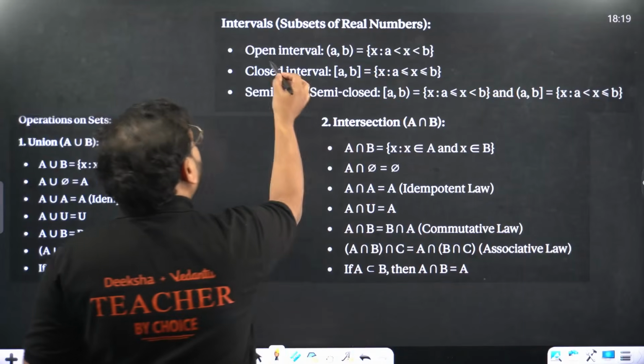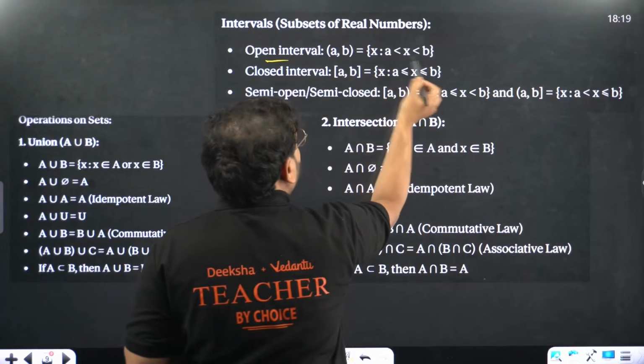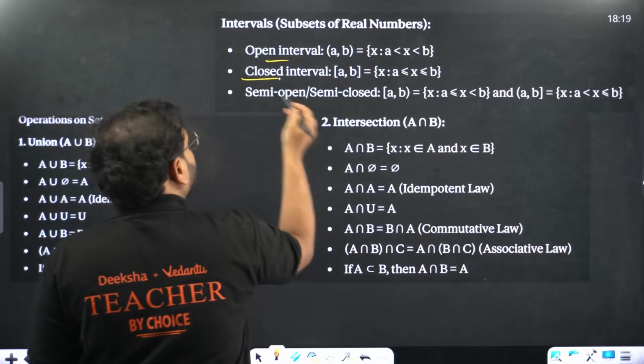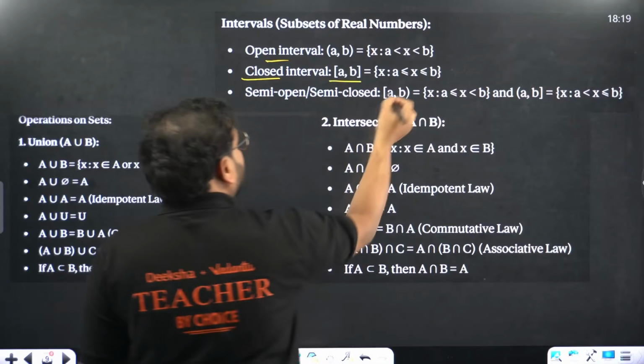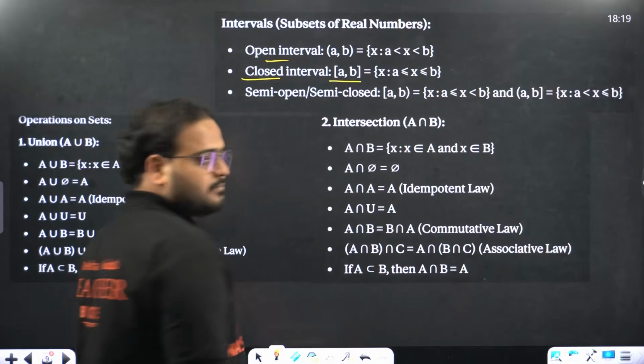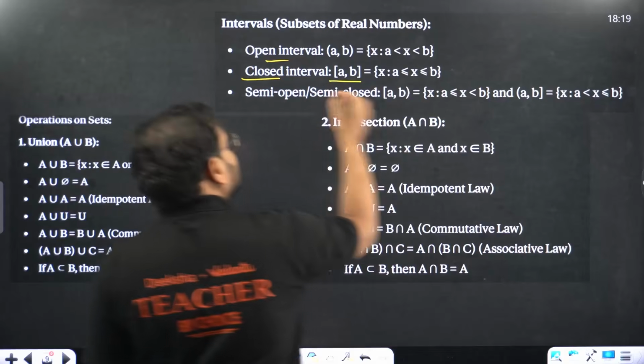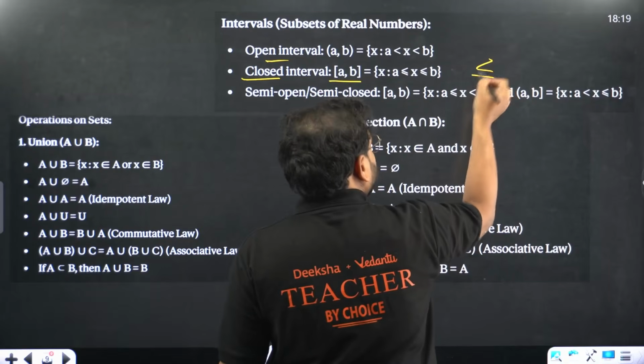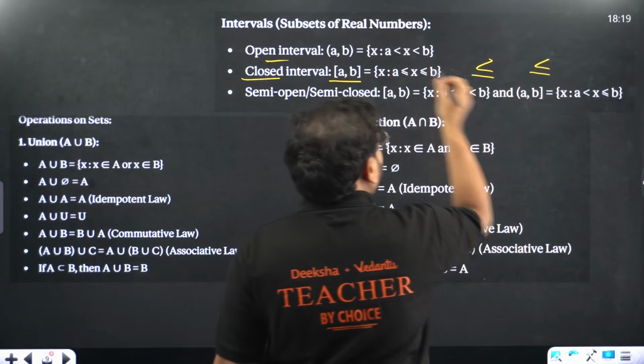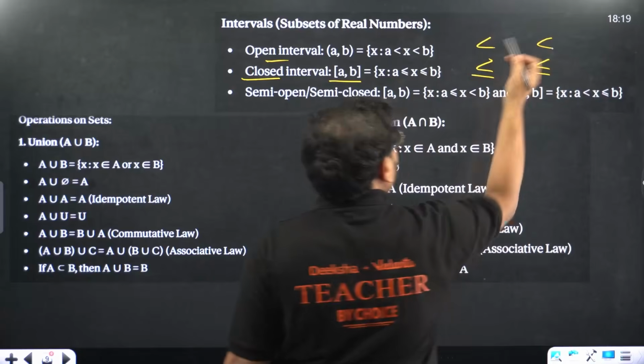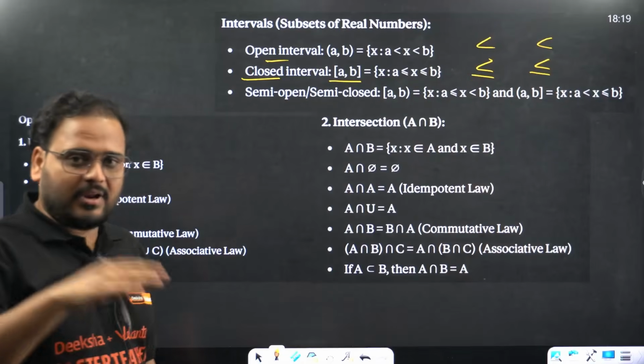Now let's look at the concept of interval. Open interval, both brackets are open. There is no equal to sign over here. Closed interval, both brackets are closed, and there is an equal to sign. You can see this is less than equal to, less than equal to. This is what? Less than and less than. This is called the open and closed interval.